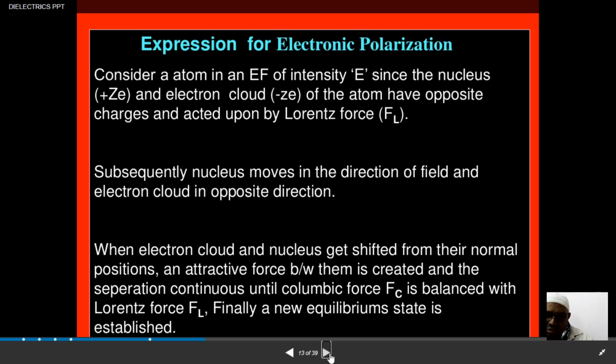So the force is actually due to Lorentz. This particular phenomenon was discovered by Lorentz, therefore we call it the Lorentz force. Well, finally, at equilibrium position, at constant position, what will happen?